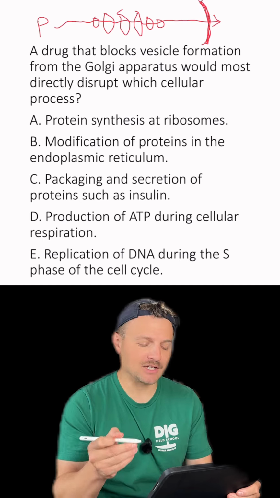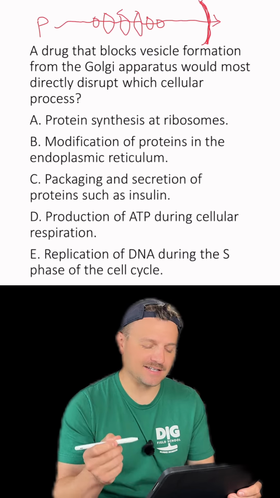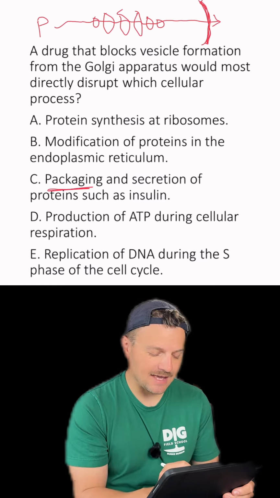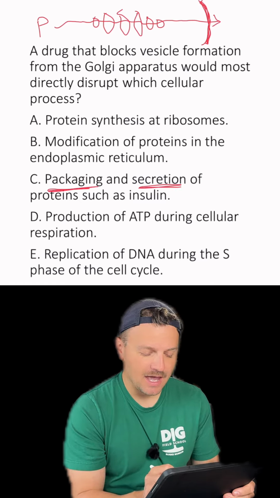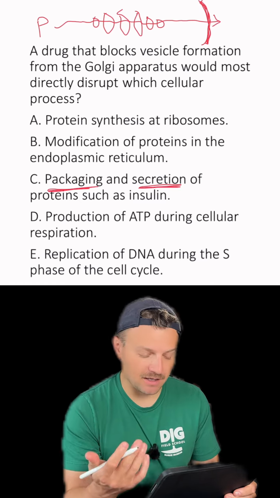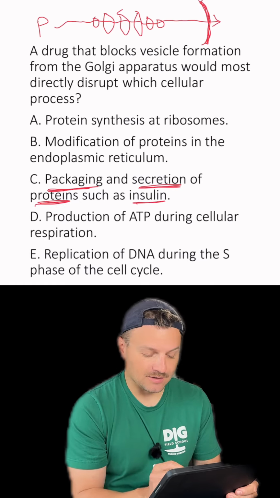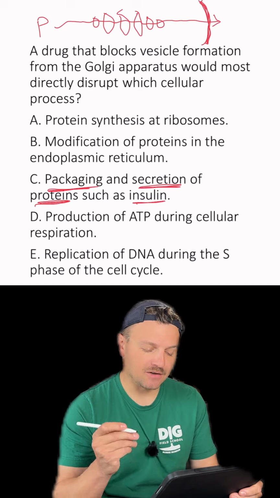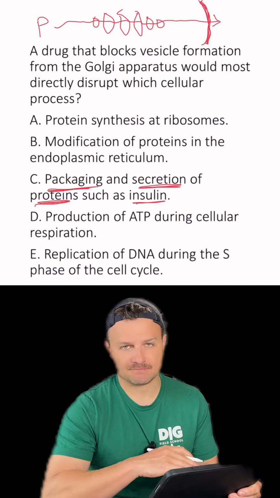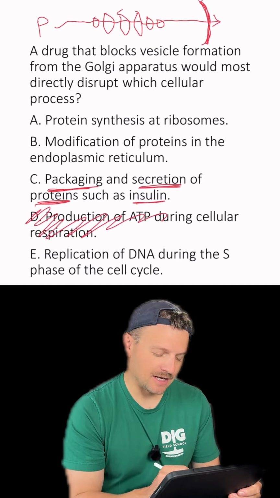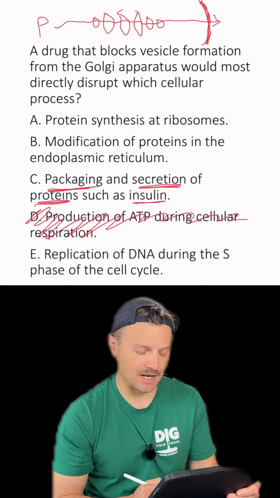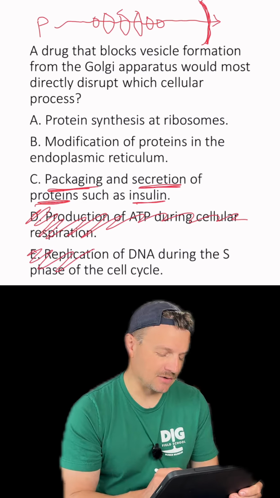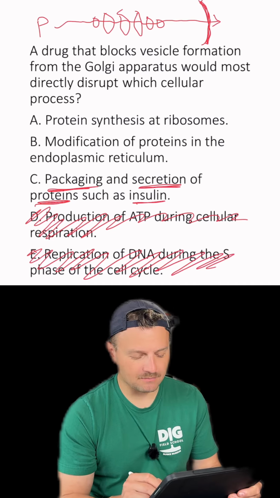I still don't think it's right, but let's come back to it. C, packaging and secretion of proteins such as insulin. Now that sounds right. C has that packaging word that we talked about, and the secretion, which means expelling of the proteins, such as insulin that we mentioned before. Let's go on to D, production of ATP during cellular respiration. Nope, absolutely not. That doesn't sound like anything we talked about beforehand. I'm going to scratch that one out. And the last one, E, replication of DNA during the S phase of the cell cycle. Nope, a lot of good words there, but not there.